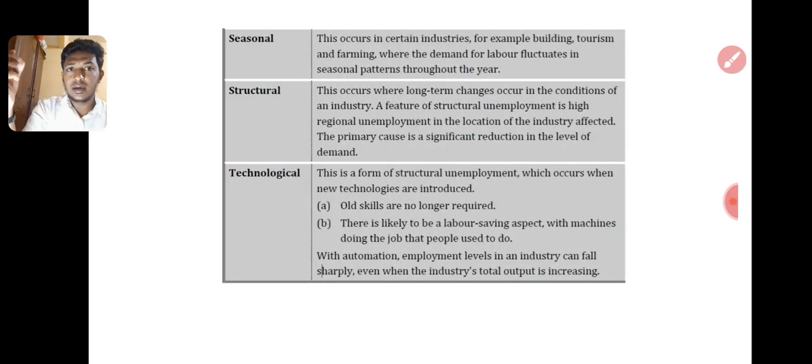Then seasonal unemployment occurs in certain industries, for example building, tourism and farming, where the demand for labor fluctuates in a seasonal pattern throughout the year. In Sri Lanka nowadays only construction is more occupied. So before 10 years, what happened? No construction industry, so construction-related people were unemployed. It's seasonal, right? If mango is one season in Sri Lanka, then mango picking labor, on other non-seasonal times, will be unemployed, right?